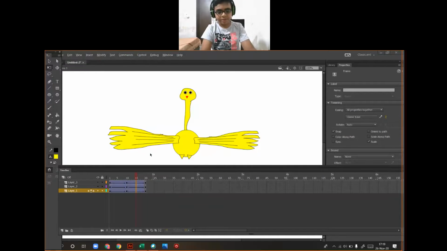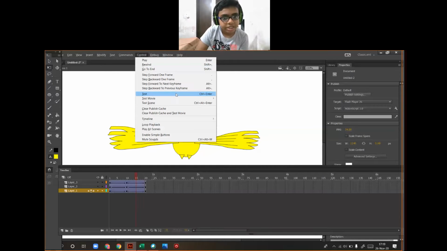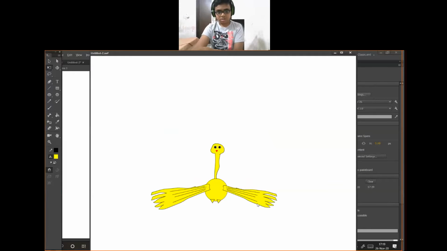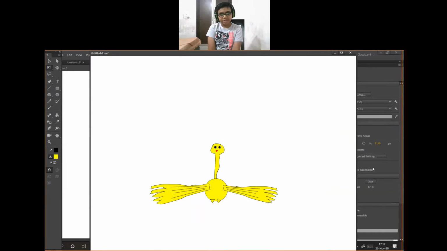Press Ctrl plus Enter to loop. Okay? And you can also go to the Control menu and test this. Now you can see how the bird is flapping like this.